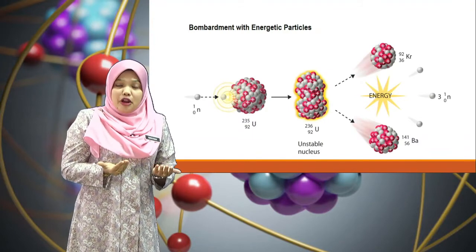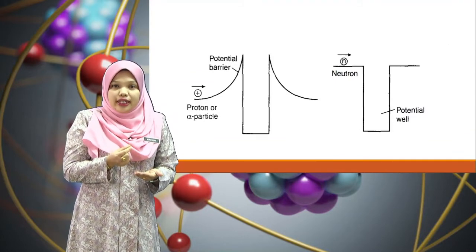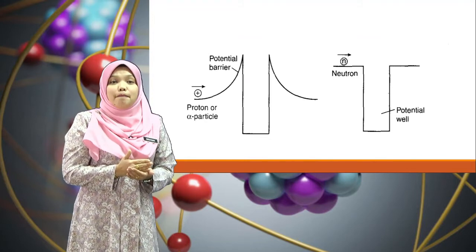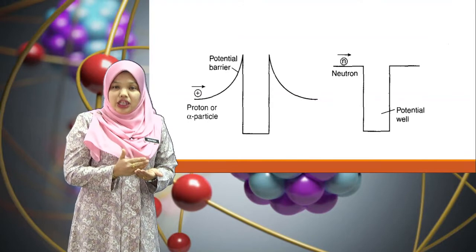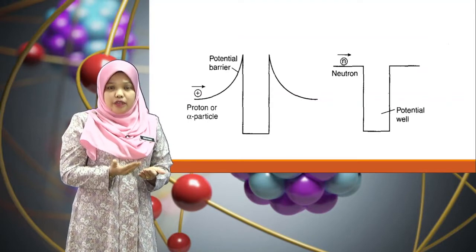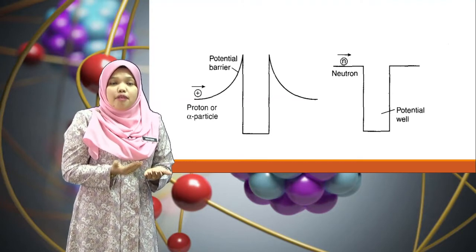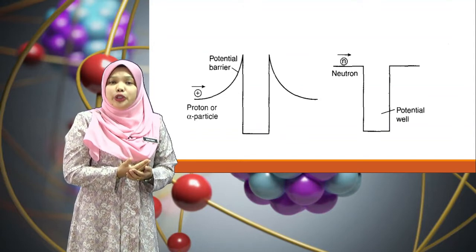So we can make a recap. Nuclear fission is nuclear reaction initiated by the bombardment of the nucleus using alpha particles or proton from particle accelerators, were limited to small nuclei. Alpha particles and proton are positively charged and experience increasing repulsive Coulomb forces as they approach the positively charged nucleus.